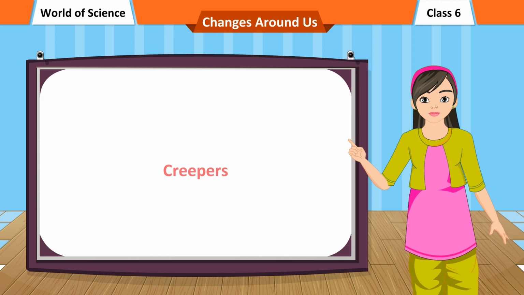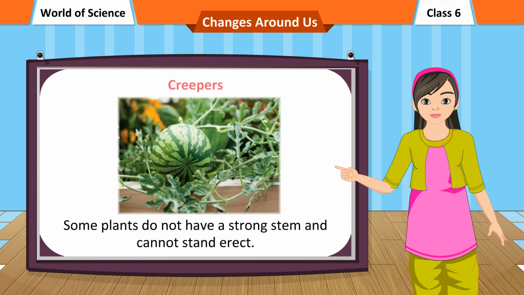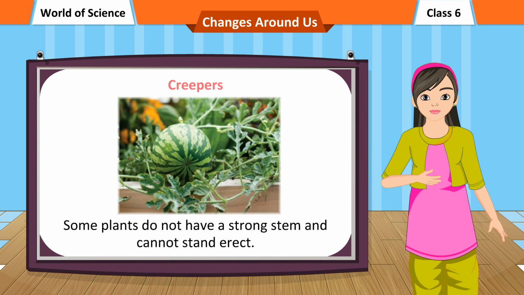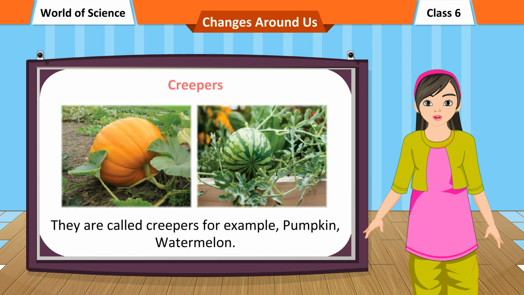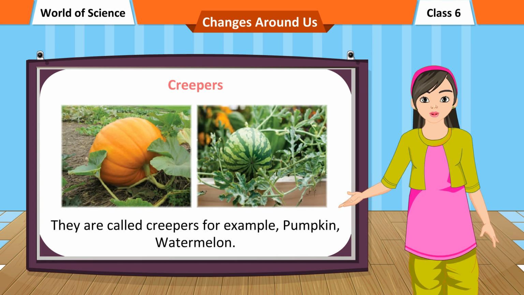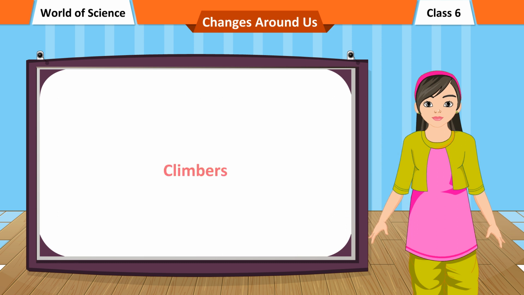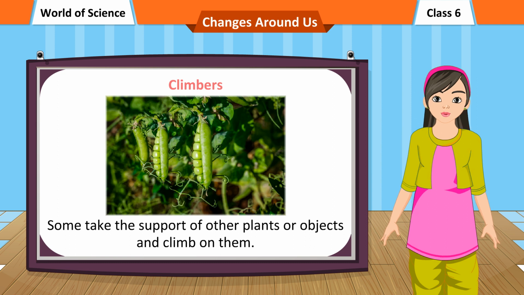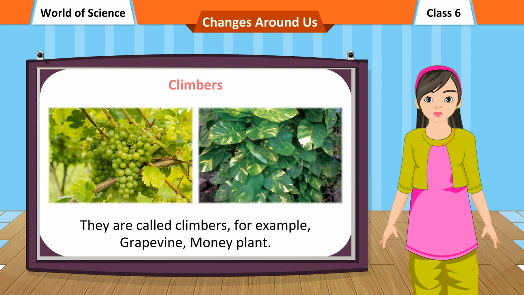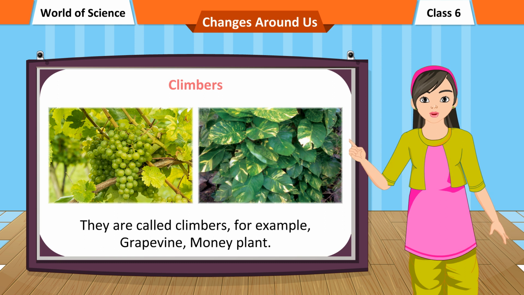Creepers. Some plants do not have a strong stem and cannot stand erect. These grow along the ground. They are called creepers, for example, pumpkin, watermelon. Climbers. Some take the support of other plants or objects and climb on them. They are called climbers, for example, grapevine, money plant.